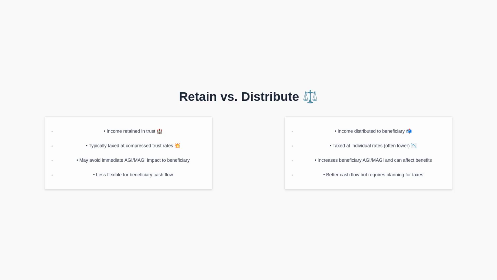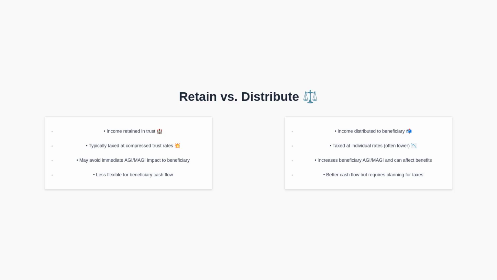On the left, income retained in the trust is often taxed at highly compressed trust tax brackets, which can lead to higher taxes. It may avoid immediate AGI or MAGI impact for the beneficiary, but can be less flexible for beneficiary cash flow. On the right, distributing income to the beneficiary typically subjects it to individual tax rates, which are often lower than trust rates. However, distributions increase the beneficiary's AGI and likely MAGI, potentially affecting subsidies or credits. This illustrates why trustees often prefer distributing income and why beneficiaries must plan for the resulting tax and MAGI effects.